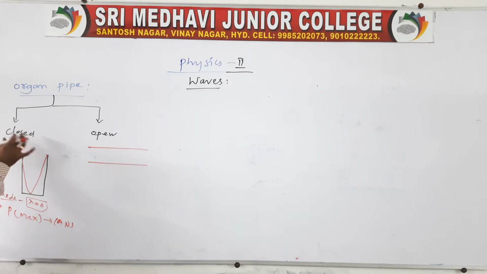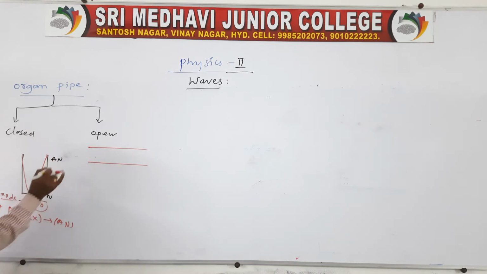And remember, in the case of a closed pipe, one mode must consist of one node and one antinode. We call that one mode.